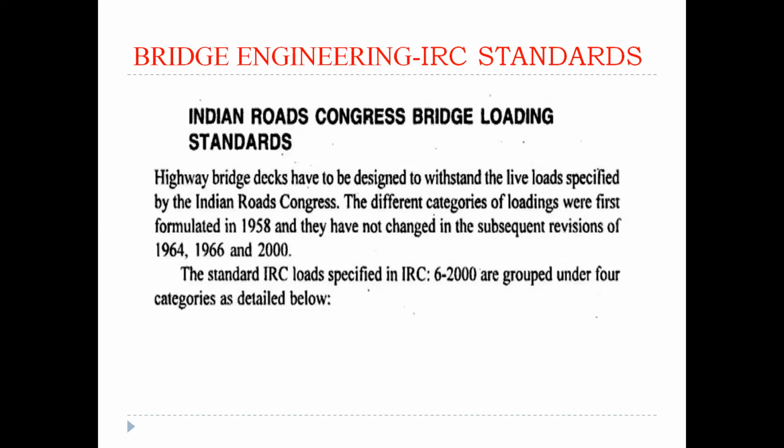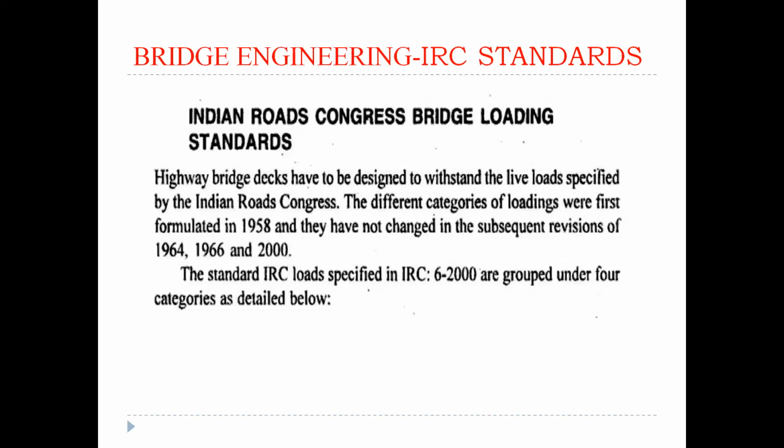There were not many changes in the design codes from 1958 to 1964, 1966 and 2000.